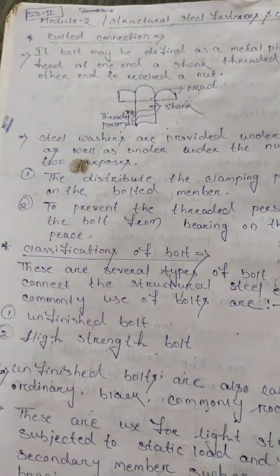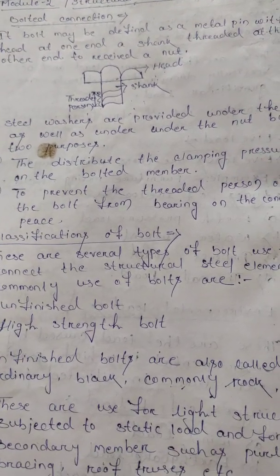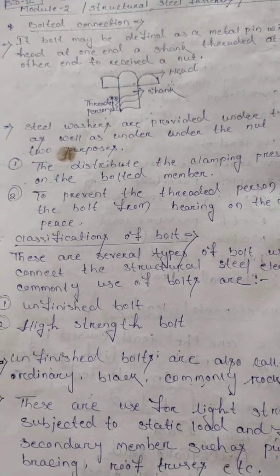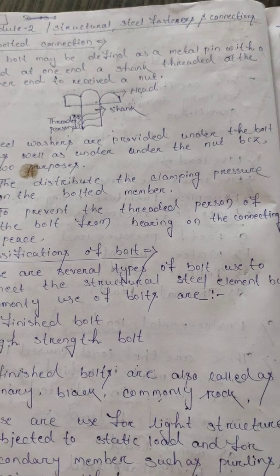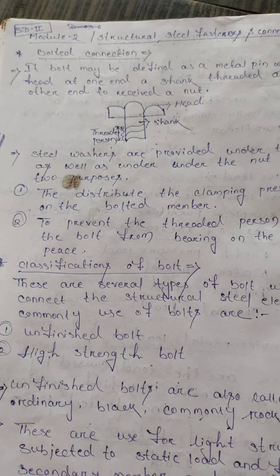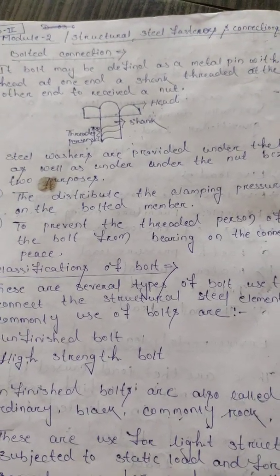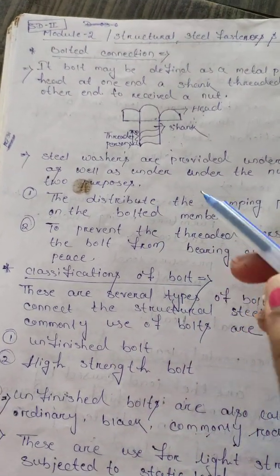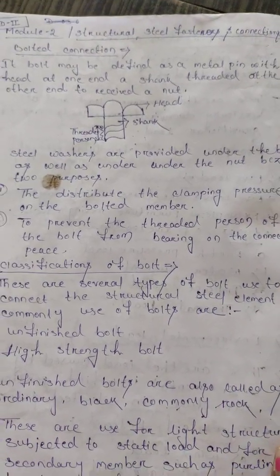The first is to distribute the clamping pressure on the bolted member, and the second is to prevent the threaded portion of the bolt from bearing on the connecting piece. These are the two points of the steel washer.